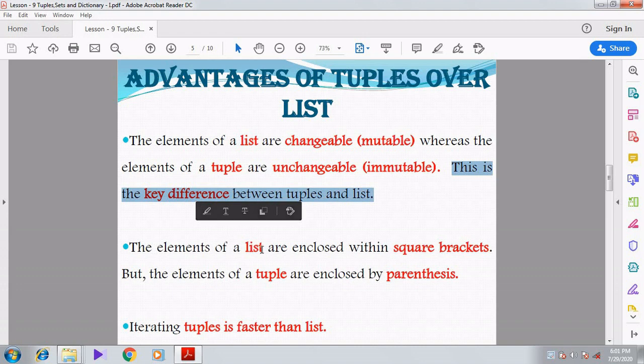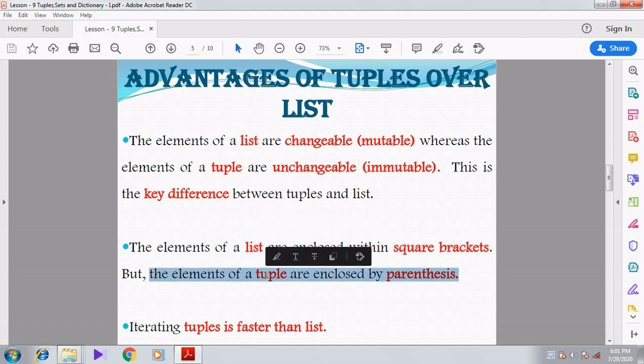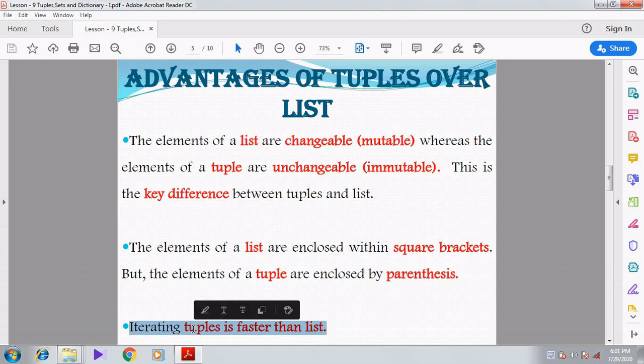Then the elements of the list are enclosed within square brackets, as we studied last week, whereas the elements of the tuple are enclosed by parentheses. The third advantage is that iterating tuples is faster than the list.